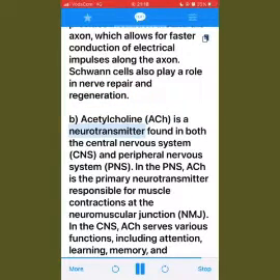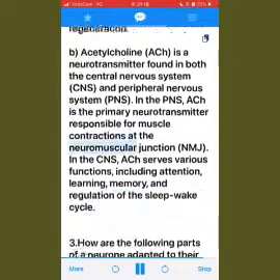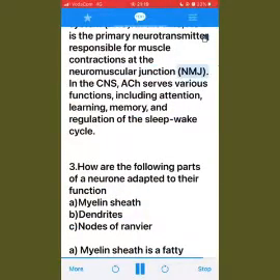B. Acetylcholine, ACh, is a neurotransmitter found in both the central nervous system, CNS, and peripheral nervous system, PNS. In the PNS, ACh is the primary neurotransmitter responsible for muscle contractions at the neuromuscular junction, NMJ. In the CNS, ACh serves various functions, including attention, learning, memory, and regulation of the sleep-wake cycle.